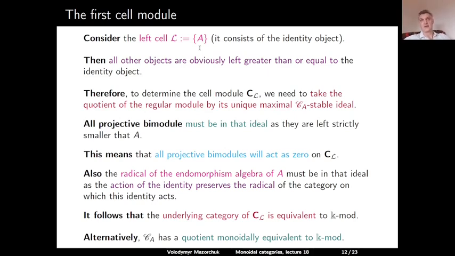And that has a unique simple transitive representation, the regular one, and that simple transitive representation is exactly our cell module corresponding to the first cell L.